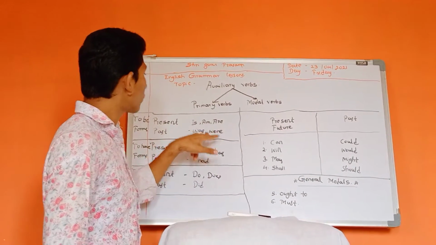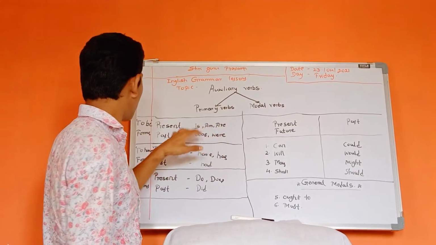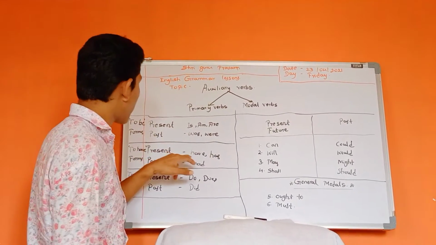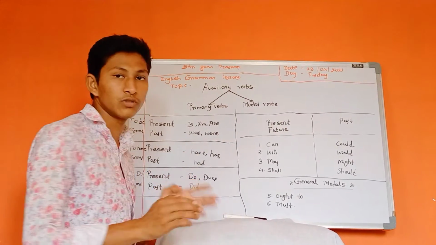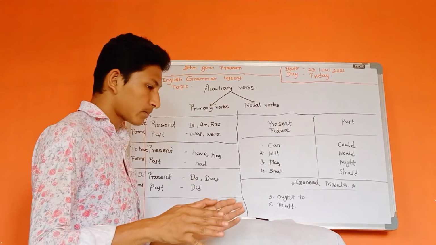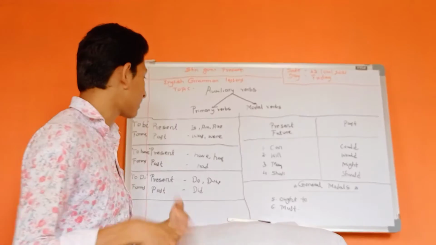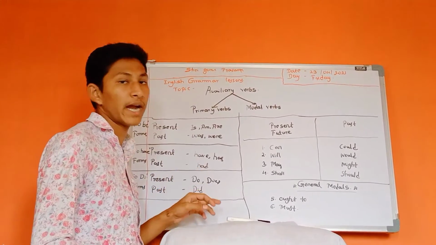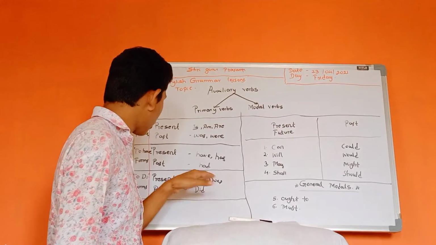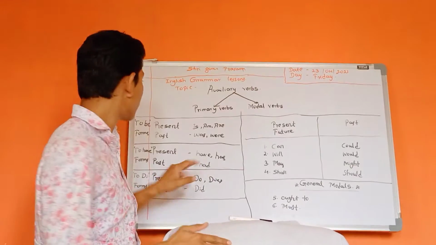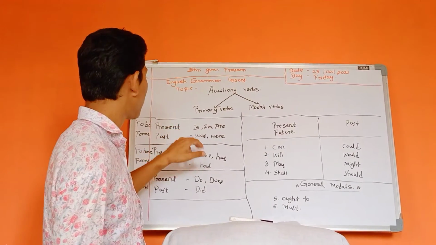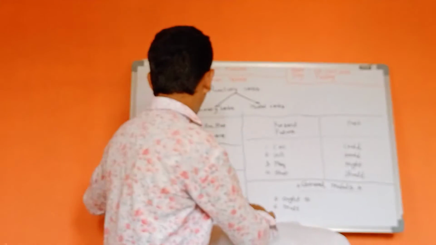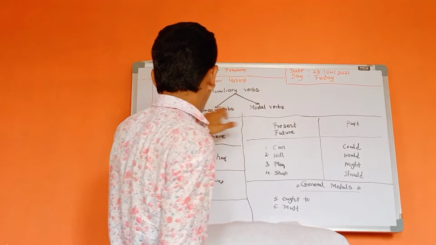The to have forms are used when the work is completed successfully. At that time we have to use have, has, and had. Do and did are used instead of these in simple tenses. Okay, I hope that you understood the primary verbs.